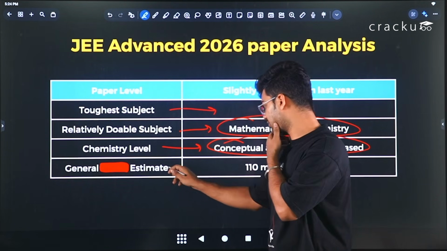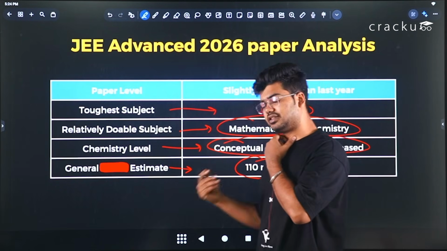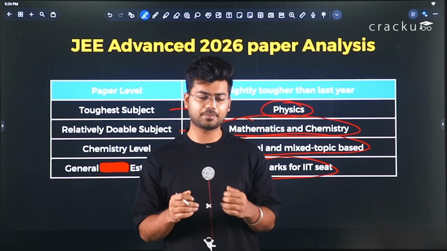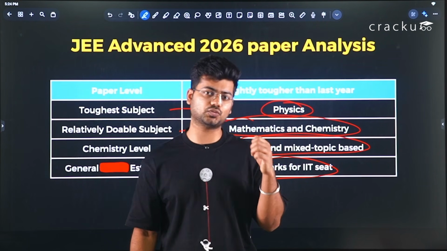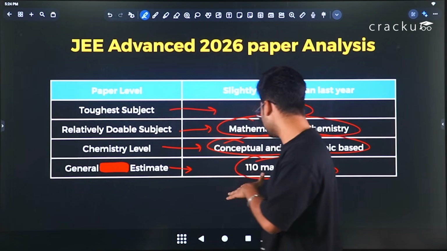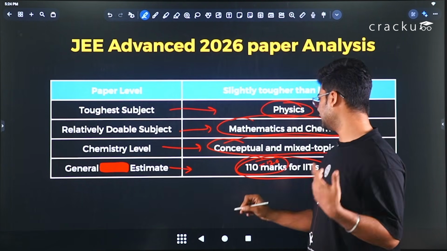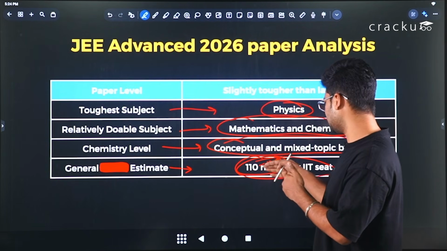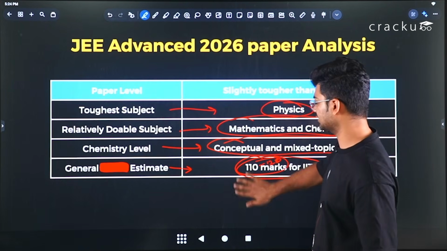Coming to the general category estimate for an IIT seat, in this paper you need marks of around 110 if you want a seat at IIT. The branch will be compromised in this, but if you want an IIT seat, you need to score around 110 to 120 marks. You will definitely get an IIT seat in this range of 110 to 120 marks. The actual marks may vary slightly, but this is the rough analysis.